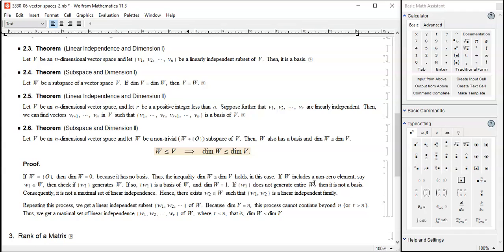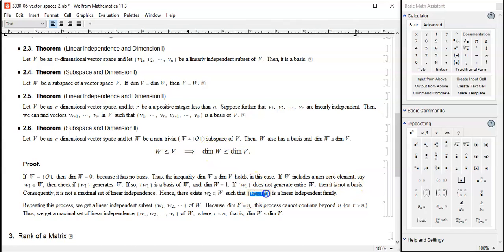Now, if W1 does not generate entire capital W, then it's not a basis. So it's not a maximal set of linear independence. So you can add more, W2, and then check. So if W1 and W2 generate entire W, then this is two-dimensional.